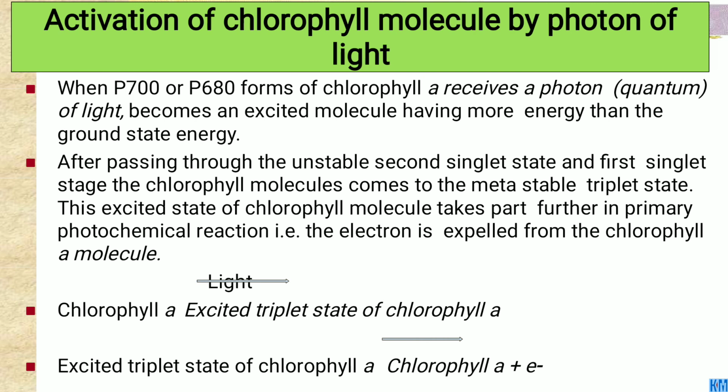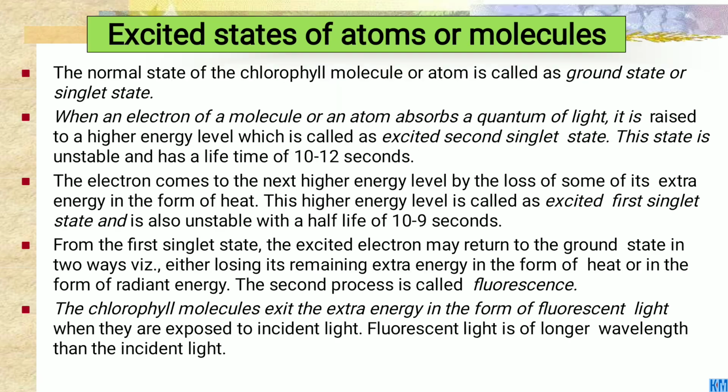That is, the electron is expelled from the chlorophyll A molecule. The excited triplet state of chlorophyll A emits the electrons. Okay, excited state of an atom or molecule: the normal state of the chlorophyll molecule or atom is called the ground state or singlet state.